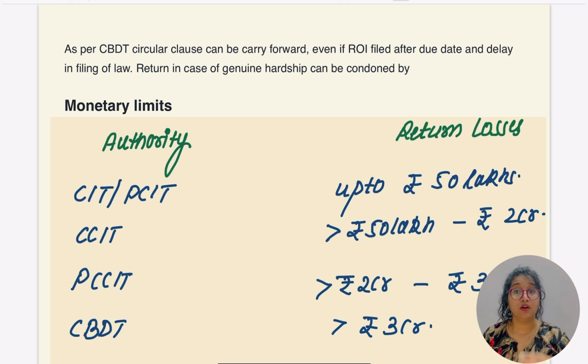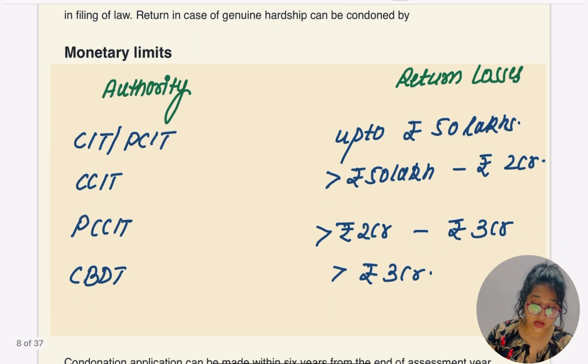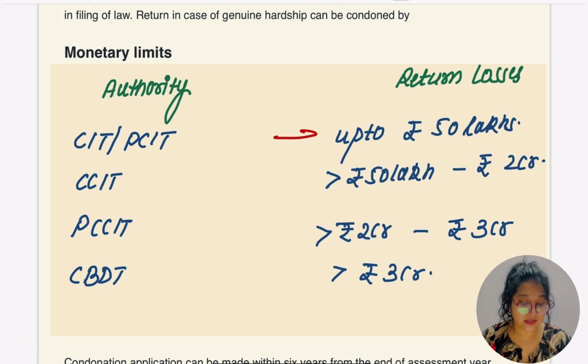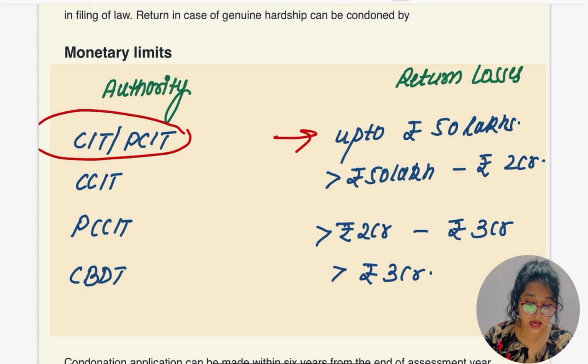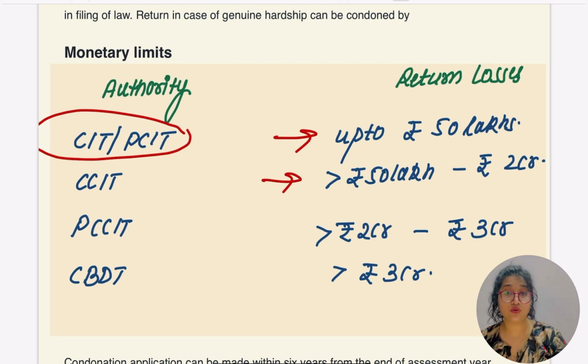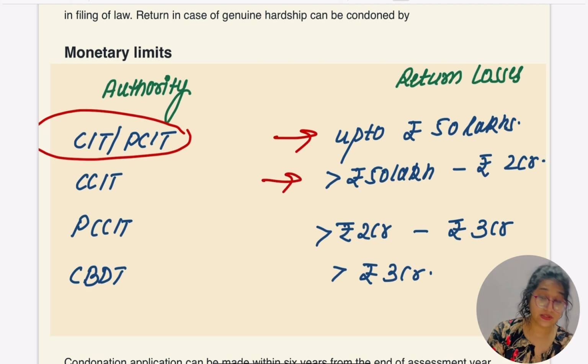Let's see up to which limit of return losses we have to file with which authority. They are different authorities, different people, like CIT, PCIT, CCIT and all. So up to which limit do we go to which authority? Up to 50 lakh of return losses, the application is sent to CIT and PCIT. From 50 lakh to 2 crore we have to go to CCIT.